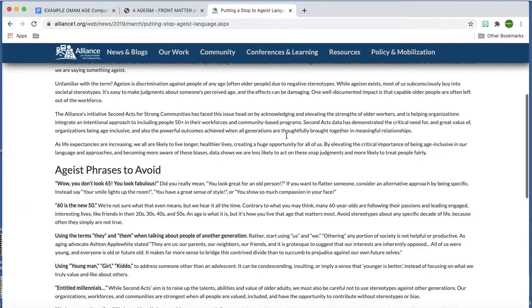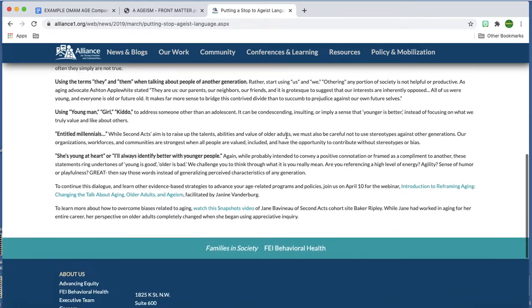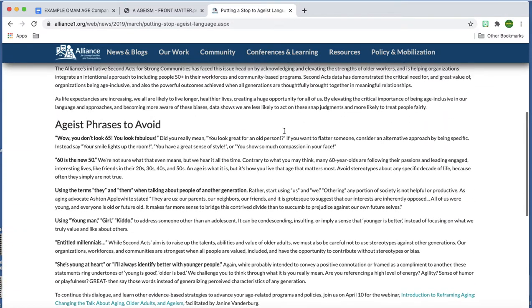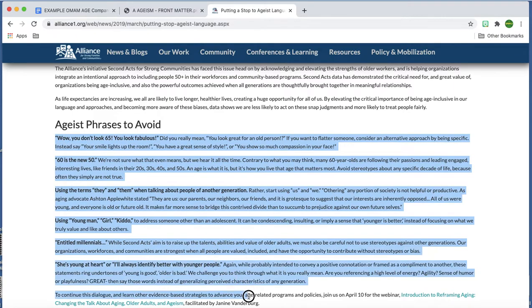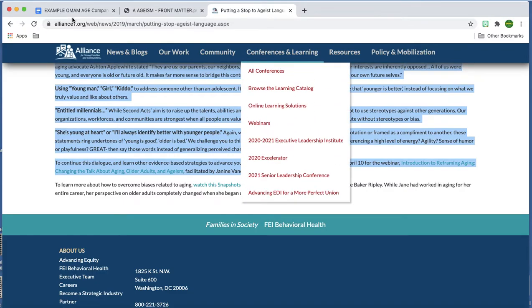All right, so let's go ahead and look for those ageist terms. Oh, ageist phrases to avoid. Oh, see, I wouldn't have even realized that these were not so great. Okay, but I think we can use this. Let's see, I'm just going to take the whole thing and move it on over to my notes.